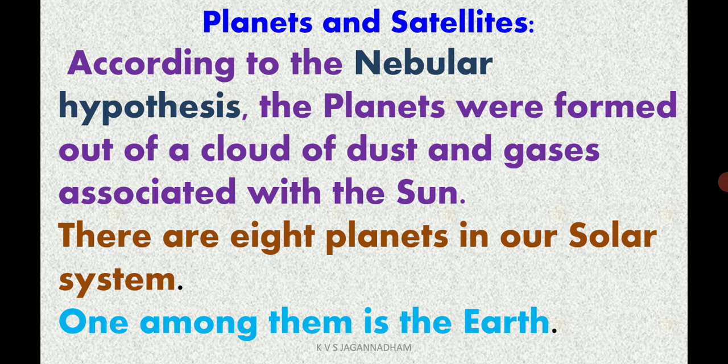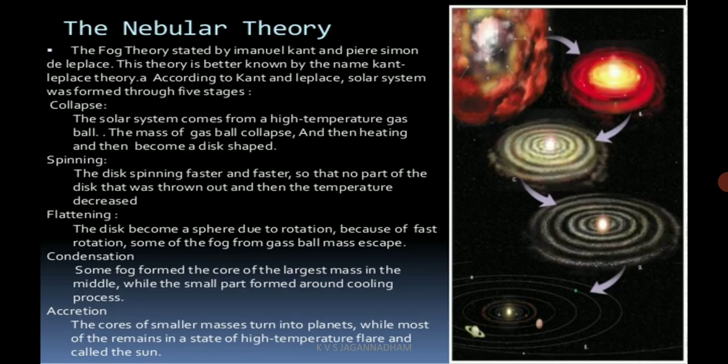So galaxies, stars, everything, in the beginning, are in the form of dust particles. Due to the collision of different types of dust and gases, these stars, planets and other satellites are forming. There are 8 planets. Among them, the Earth is one.